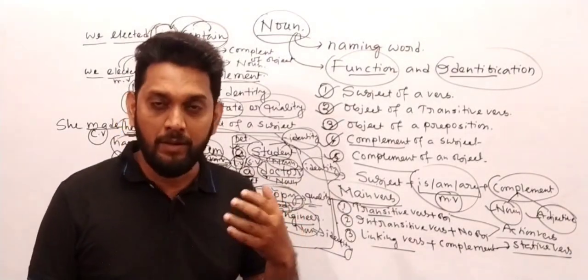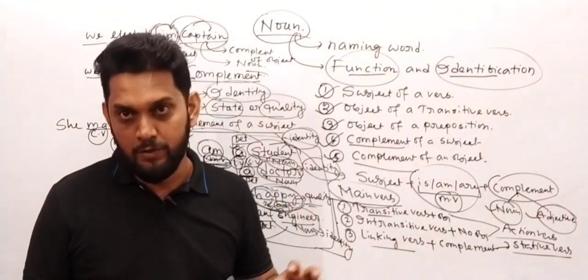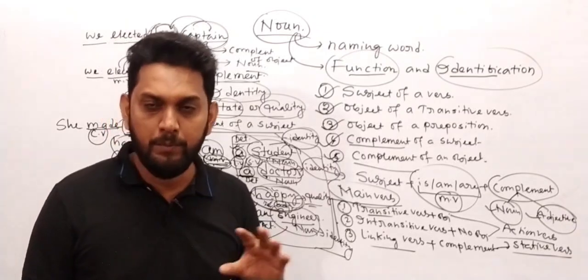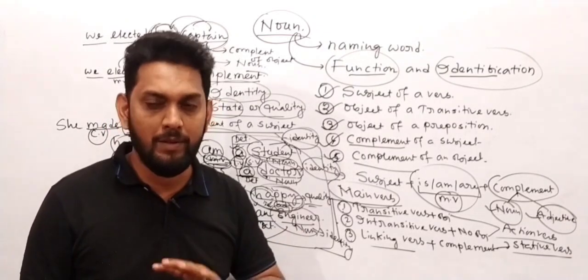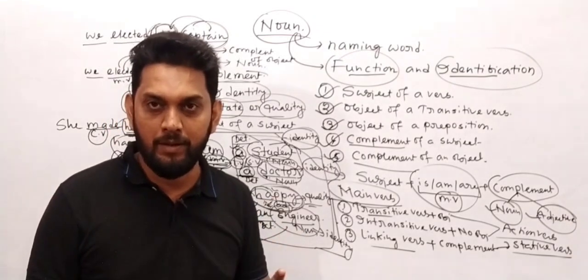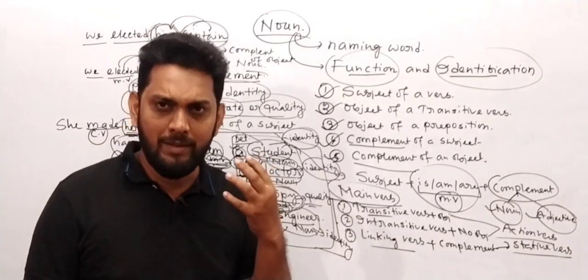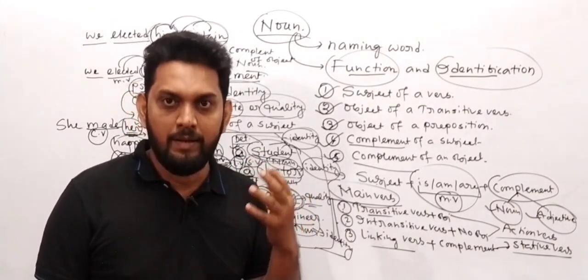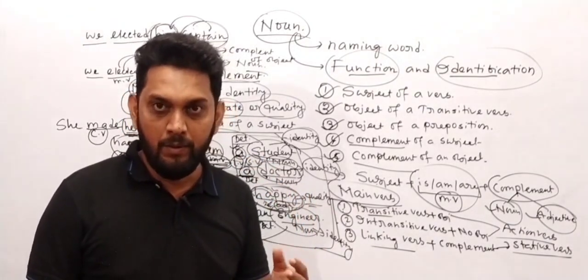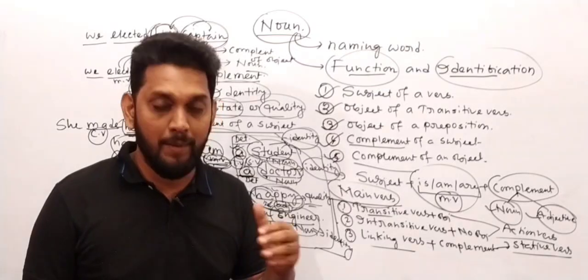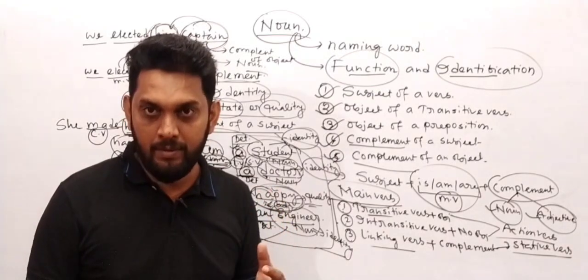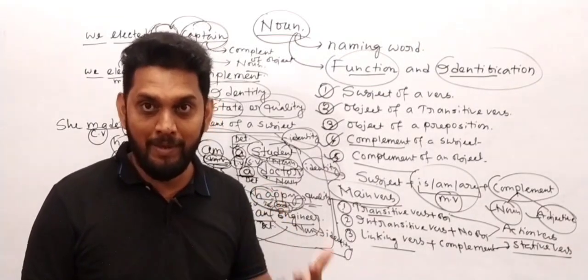Next topic I am going to discuss is the types of noun: common noun, proper noun, material noun, abstract noun, all the nouns. Countable, uncountable noun, concrete noun, all the things will be discussed next day. In common noun also we have to understand a lot of things; a lot of learning is still remaining.